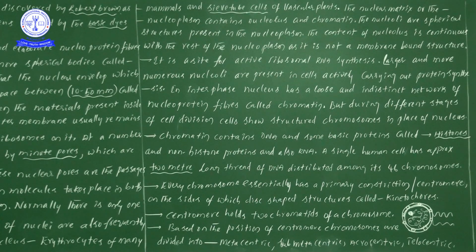Next, just information only, no worry, I will give you in the next video. Based on the position of the centromere, chromosomes are divided into metacentric, submetacentric, acrocentric and telocentric. These are the 4 types.